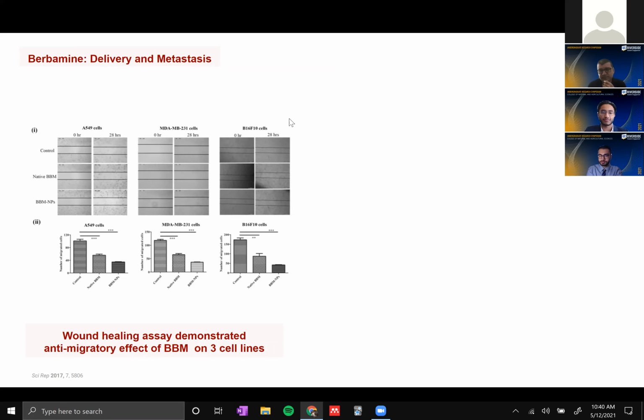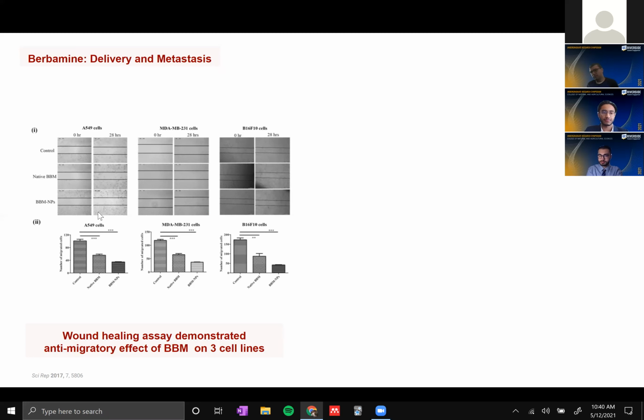So what these researchers here did is that they used a scratch assay to scratch the membrane of the cell and see how long it takes for that cell membrane to heal. And it turns out that in the presence of berberine, these cells heal a lot slower, showing its anti-migratory effect.